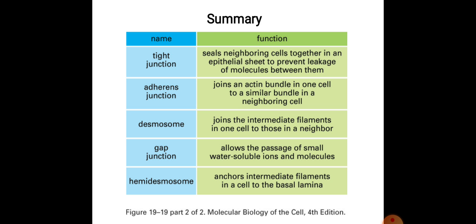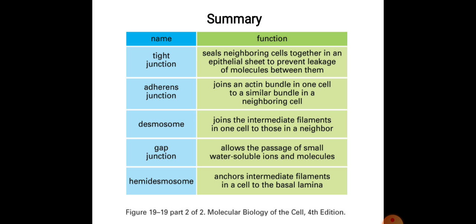Gap junctions, which we already discussed, are the gap between the cytoplasm of two cells, where transport occurs freely: electrolytes, nutrients, solutes, as well as electrical impulses between two cells.